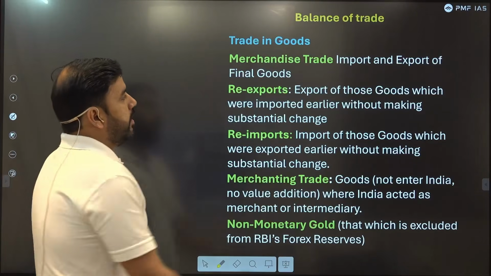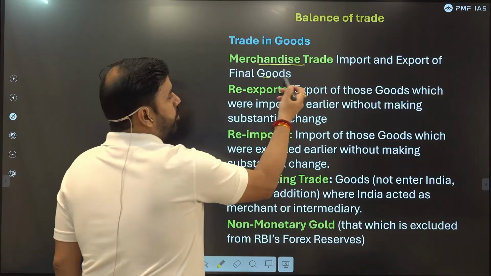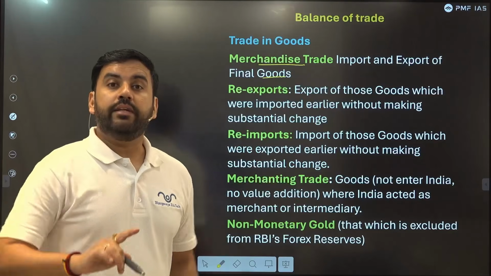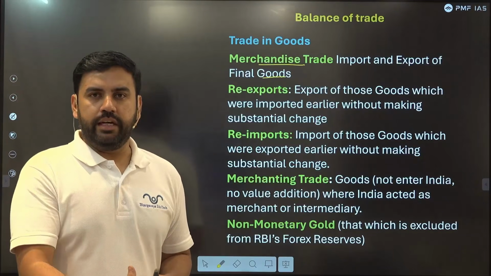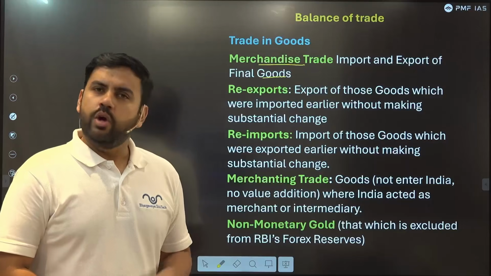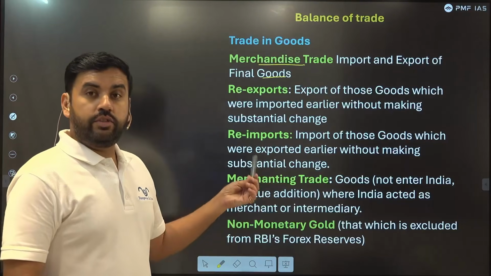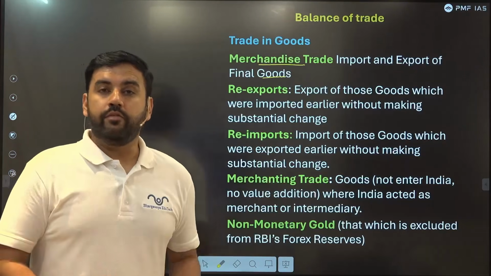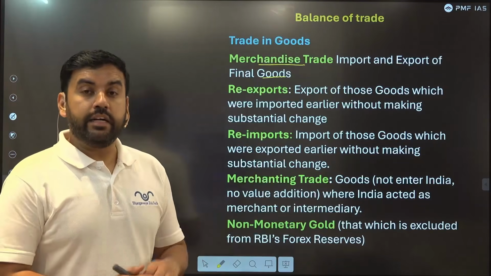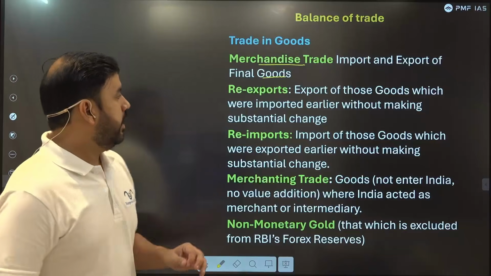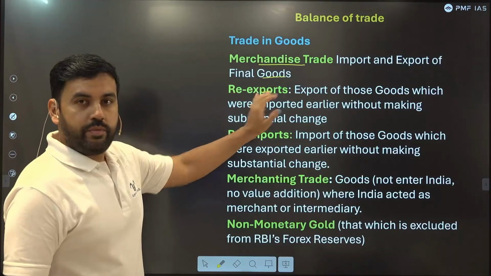Trade in goods, merchandise trade, is the import and export of final goods, not intermediates. Final goods, not anything which just stopped in India. It could be anything, this digital screen, this digital pen, the mobile phone that I have, petroleum products, gold jewelry, but it is a tangible thing. It's not a service.